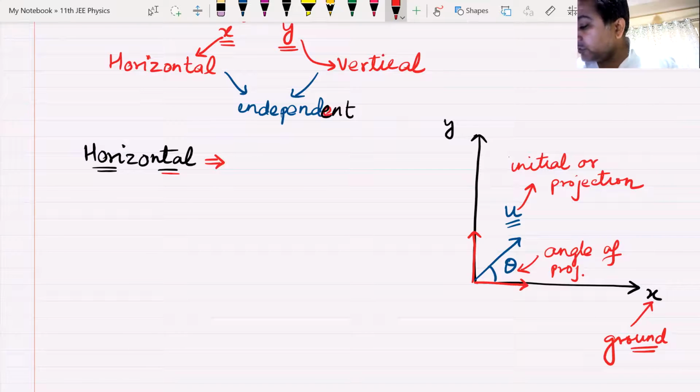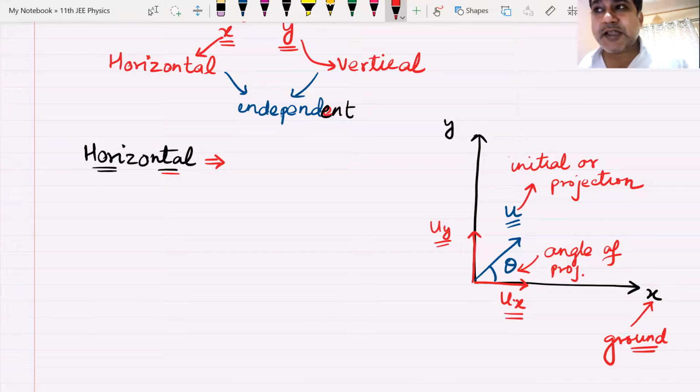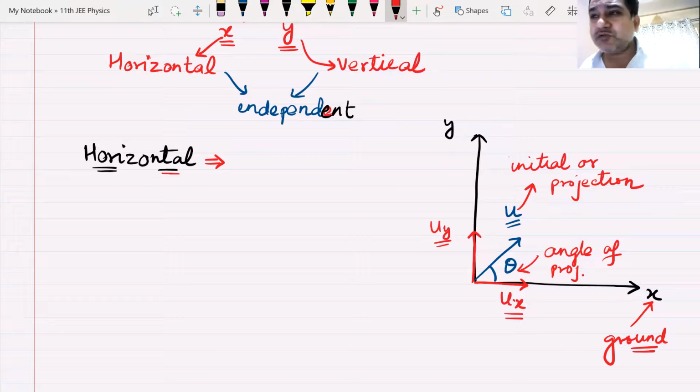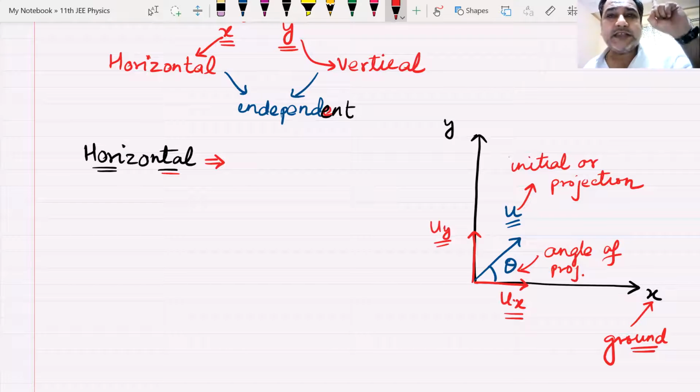You can call it ux, initial velocity along x, and you can call this uy, initial velocity along y. This initial velocity u, which is at an angle theta, has been broken up into two components, ux and uy.